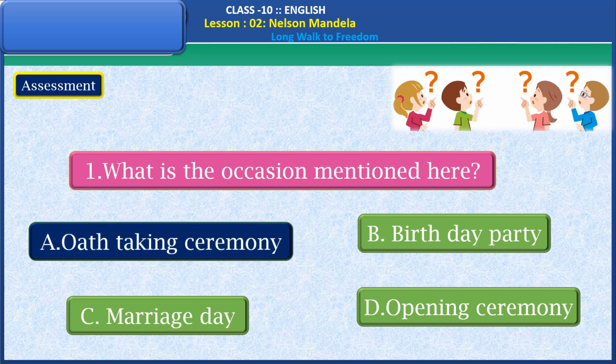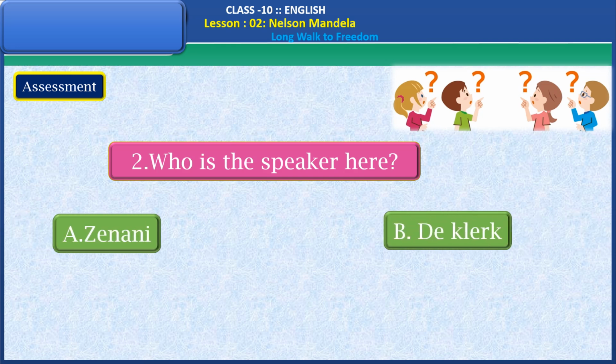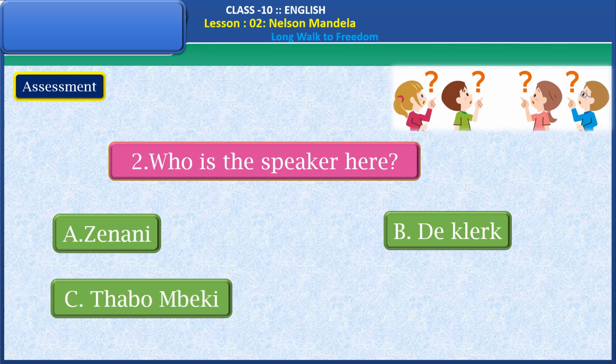Very good, children. Now the second question. Who is the speaker here? And the options are Janani, de Klerk, Thabo Mbeki, Mandela. Yes, the right option is Mandela. Very good.